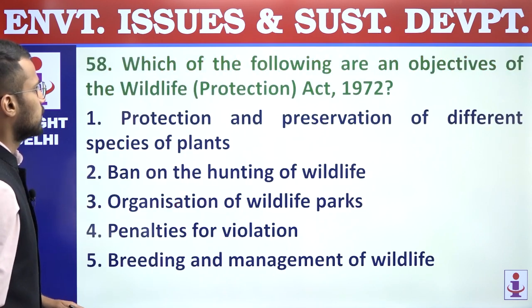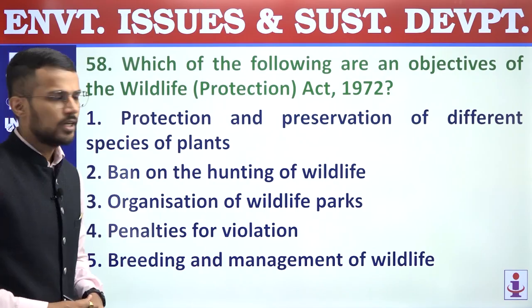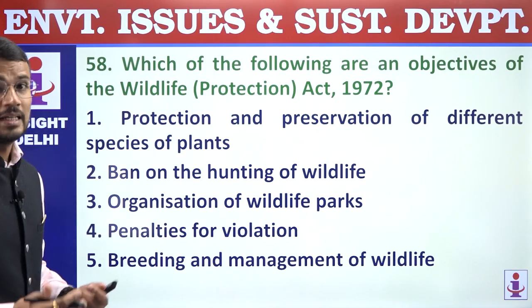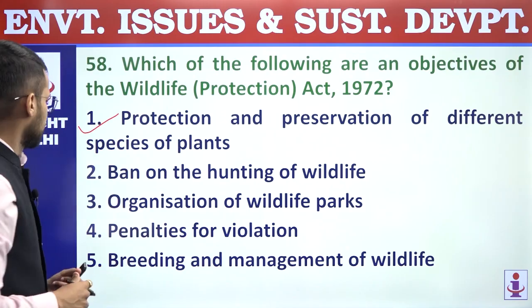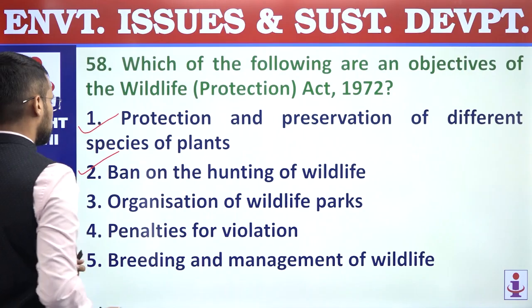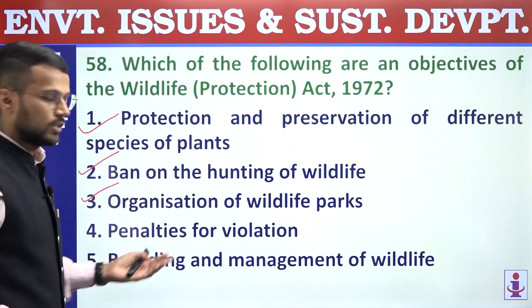58. Which of the following are the objectives of the Wildlife Protection Act 1972? First, protection and preservation of different species of plants. Yes, this is also one of the objectives of WPA, Wildlife Protection Act. Second, ban on the hunting of wildlife. Correct. Third, organization of wildlife parks. This is also correct. National parks, wildlife sanctuaries.